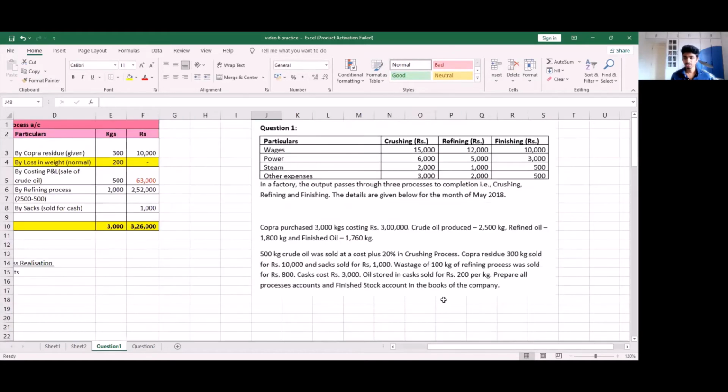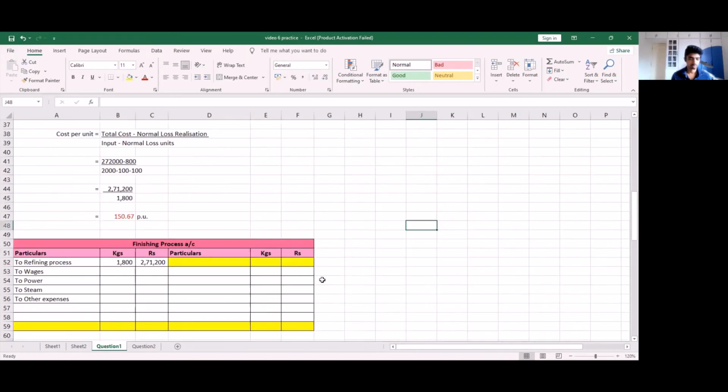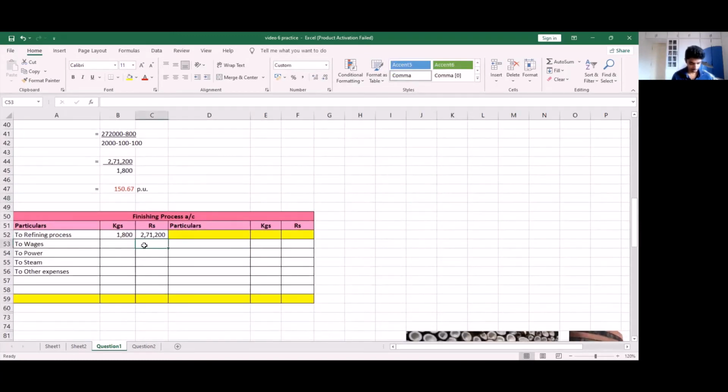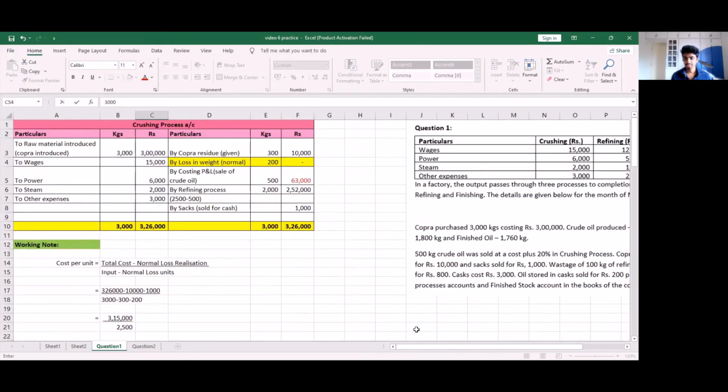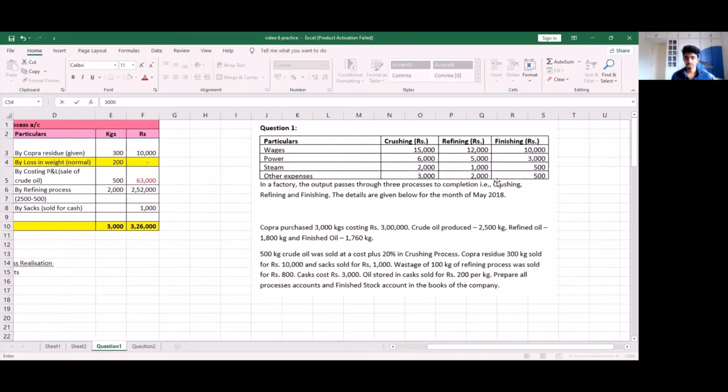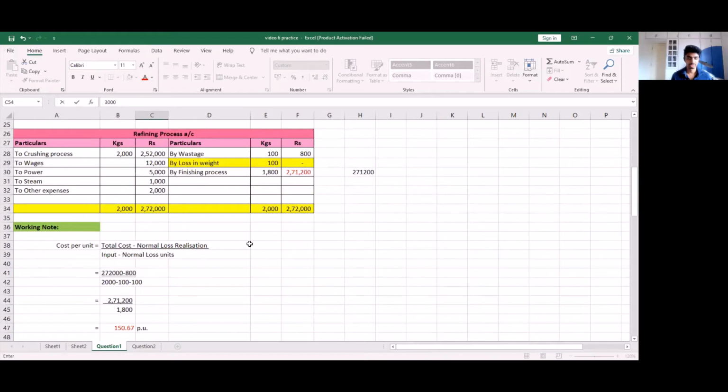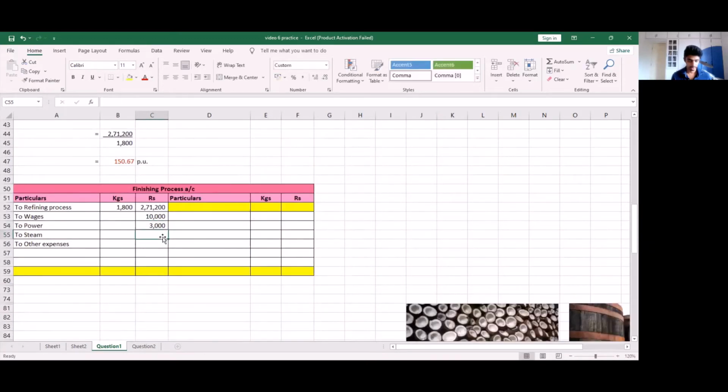So we see that wages cost 10,000 and power 3,000. I'm going to write 10,000 and 3,000. Next, for steam and other expenses, the cost is 500 and 500. So that is 500 each. So I'm going to write 500 and 500.